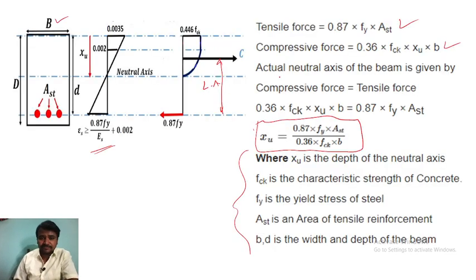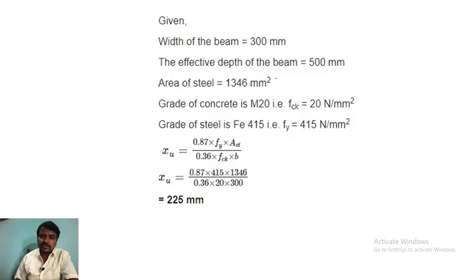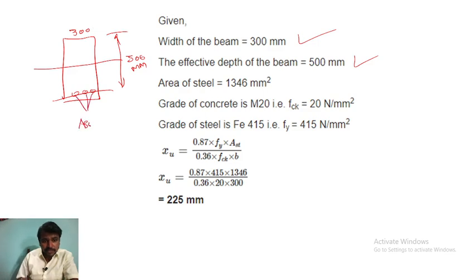What have they actually given? They have asked to calculate the neutral axis depth. Width of the beam is 300 mm, effective depth is 500 mm, and the area of the steel. Can I draw here one more time so that you can understand easily? This is the neutral axis and width is 300 mm, effective depth from this section is 500 mm, area of this steel AST is 1346 mm square.